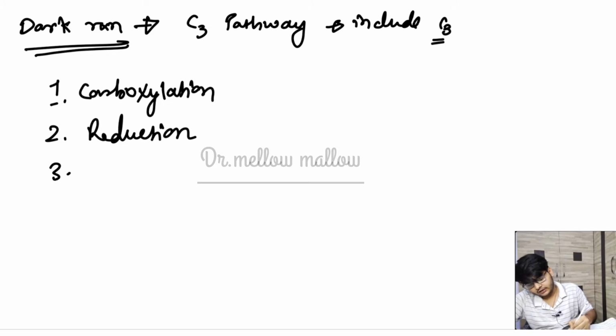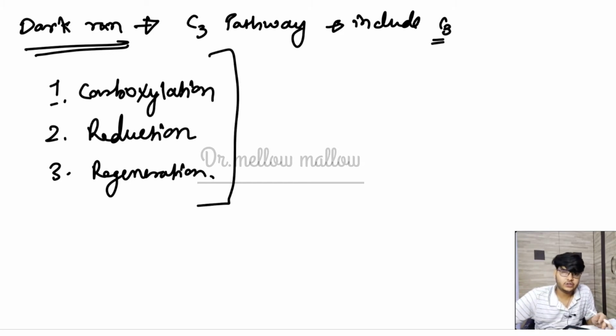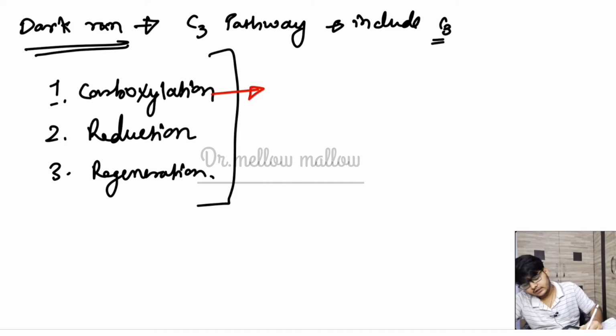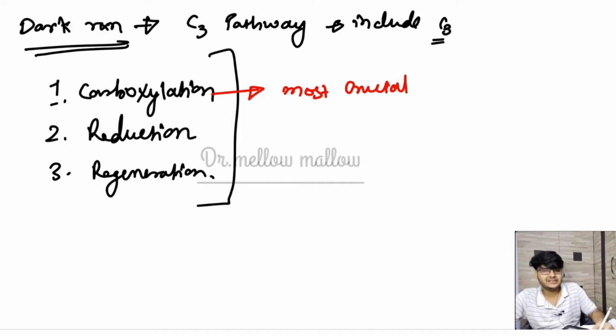Sir, why do we learn about these 3 things? Let me clarify these 3 things: carboxylation, reduction and regeneration, in which carboxylation is the most crucial step, and it is asked many times in the previous NEET exam or AIPMT exams. Most crucial step, there is an MCQ on this. Why is it called the most crucial step?